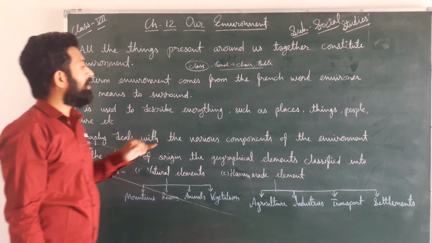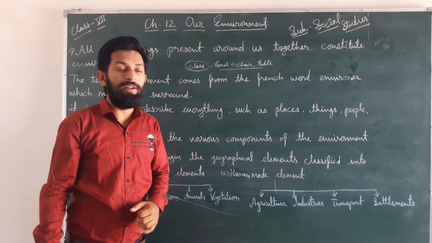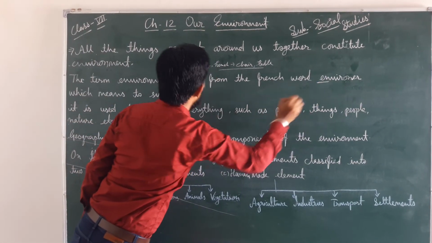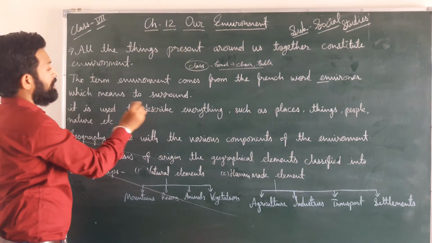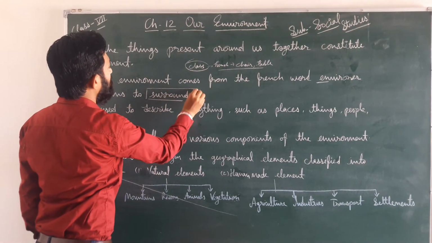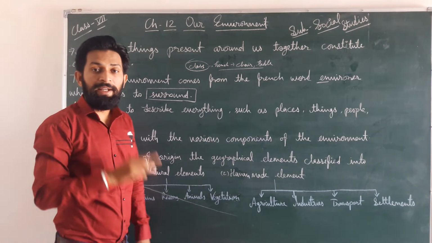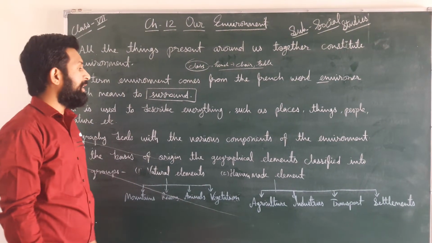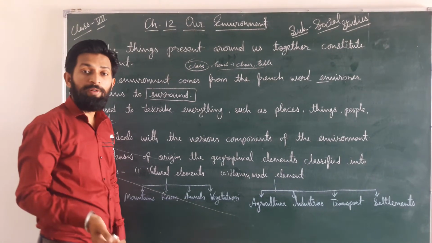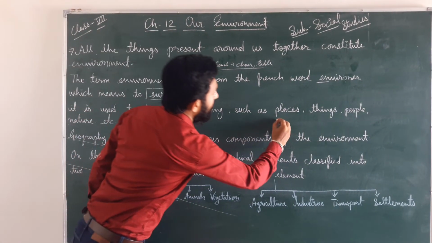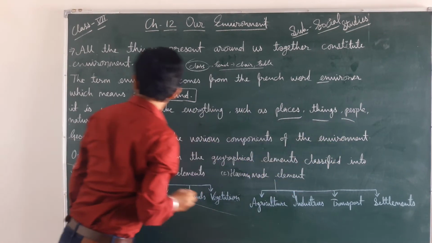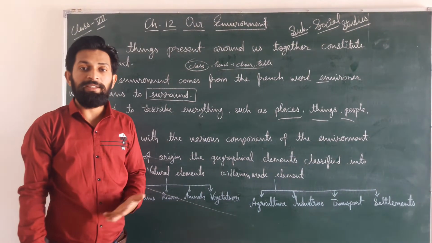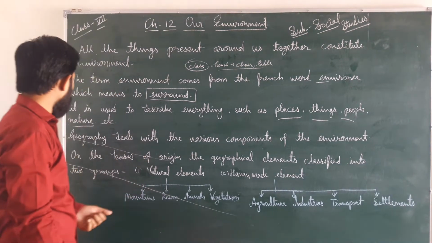The term environment comes from the French word environner, and this means surround. Surround means whatever is present nearby you, that is environment. It is used to describe everything. If we talk about environment, you can include places, things, people, nature, etc. Whatever is nearby you, all those things are included in environment.